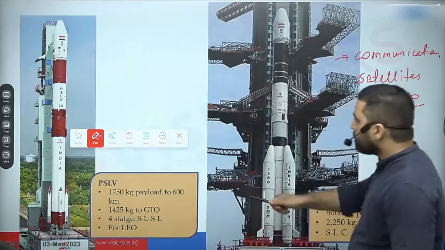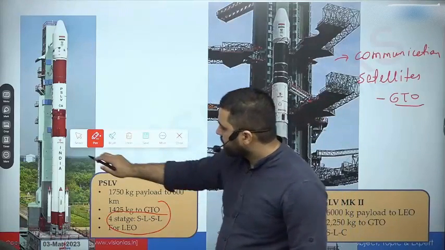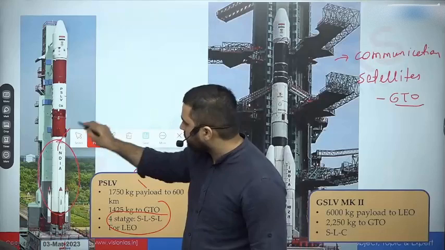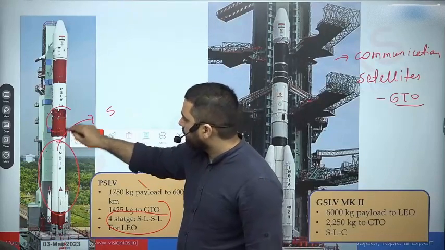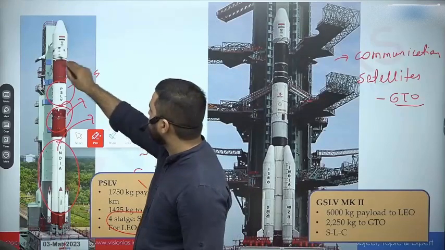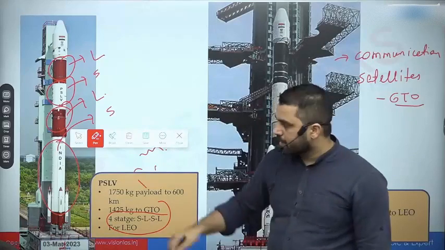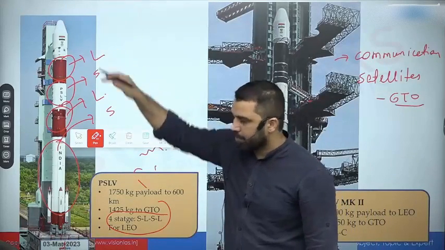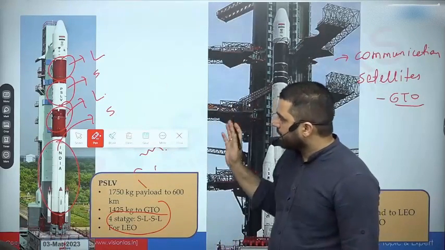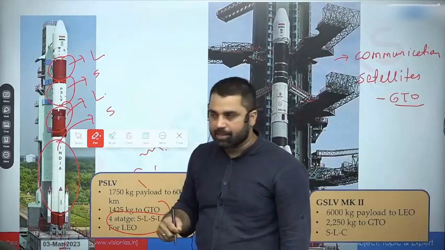Now compared to PSLV, which by the way has 4 stages, it has an engine which carries solid fuel, then it has an engine which carries liquid fuel, again solid fuel, liquid fuel. So it has 4 stages, and all these stages will burn one by one. They will get separated, and finally that satellite or whatever it is carrying, that will be ejected into space.